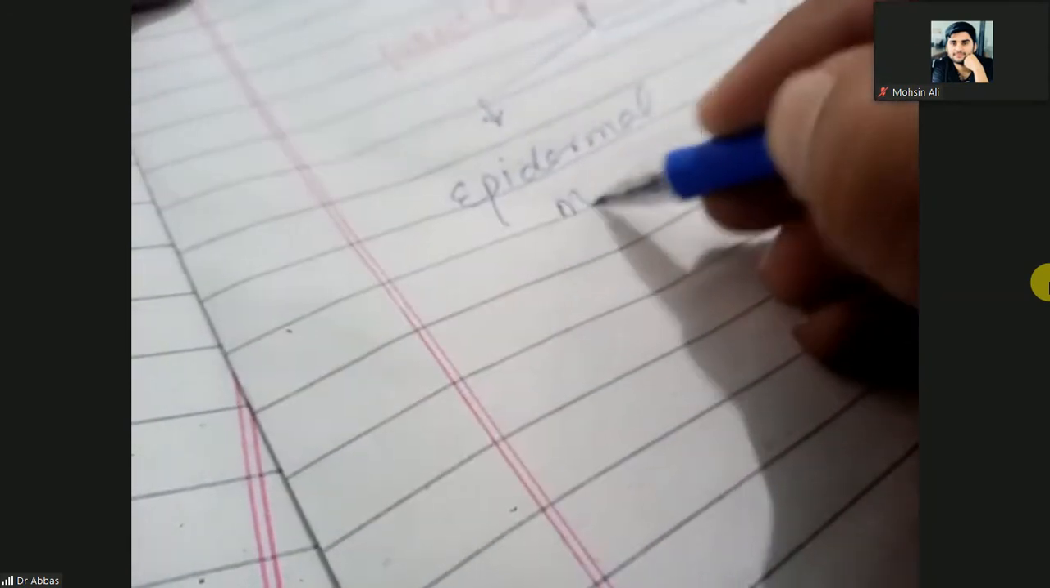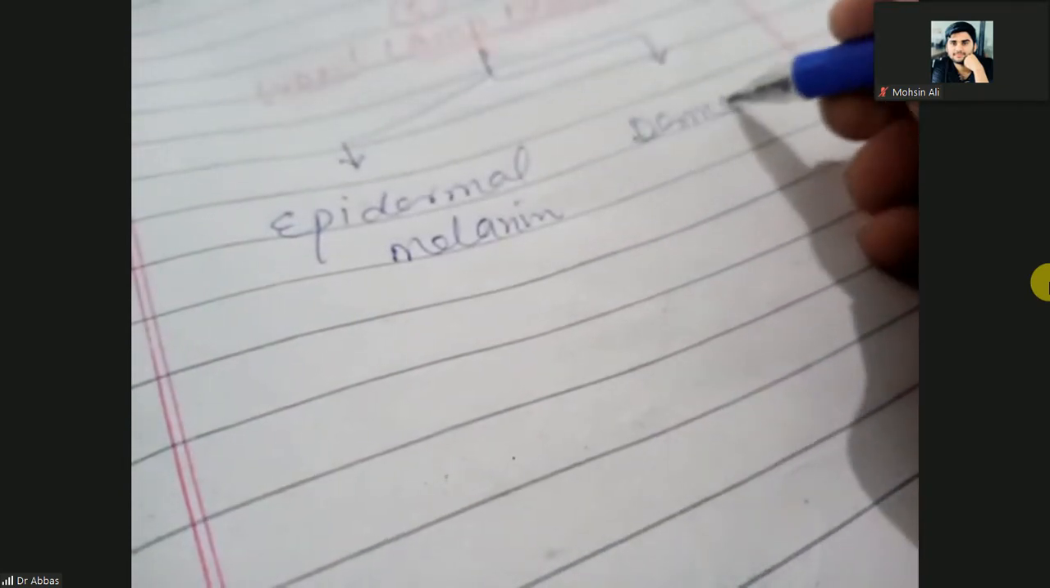How will you identify by the wood lamp examination? On the basis of the wood lamp examination, you will identify whether it is an epidermal melanin or a dermal melanin. So the wood lamp examination will give you the idea about whether it is epidermal melanin or dermal melanin.